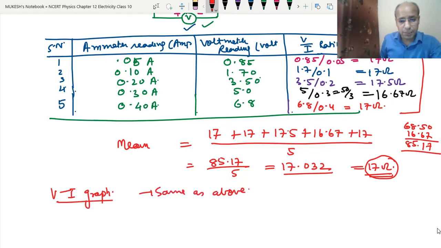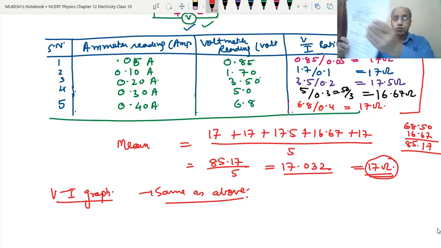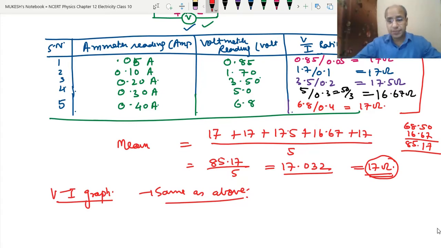Okay, so now our experiment is complete. I have shown you how to do this experiment in 2 different ways. One by taking the different cells and one by taking the rheostat and battery, and we will arrive at the same results. Okay, now see students, we have defined some good conductors, poor conductors, bad conductors, insulators.